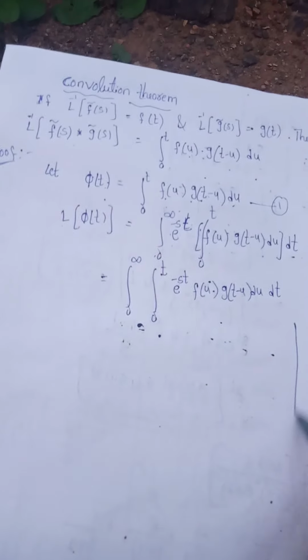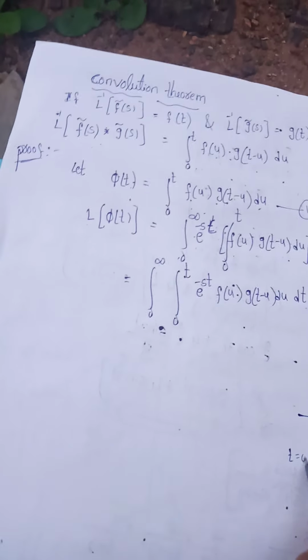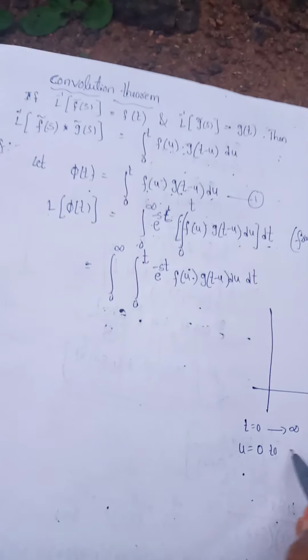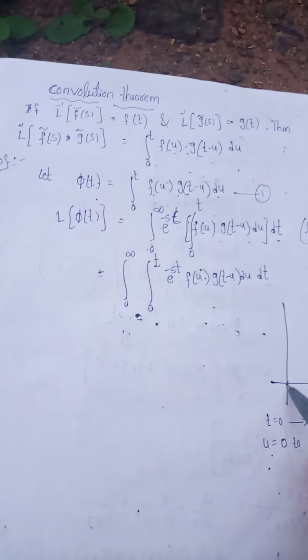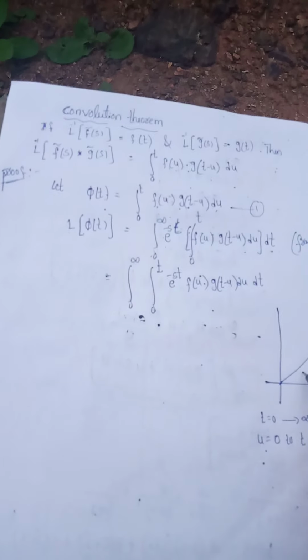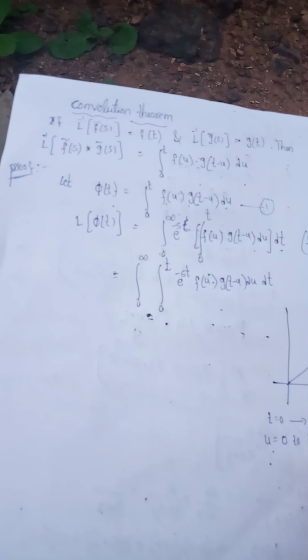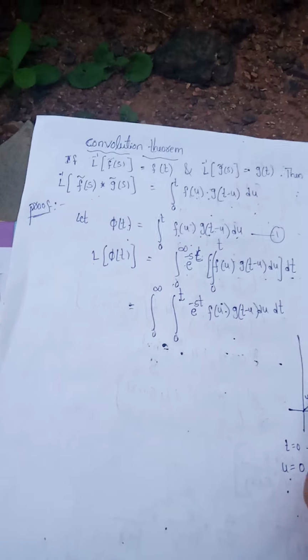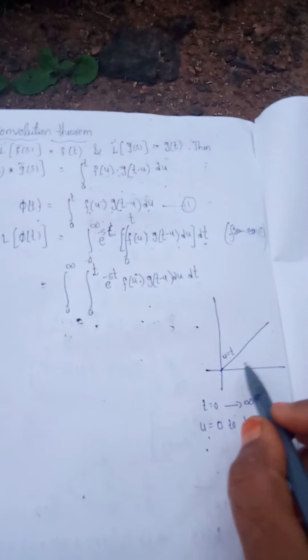Here you can observe t from 0 to infinity, and u from 0 to t. That means u is 0 to t, this is the 0 to t line, and this is the u is equal to t line.